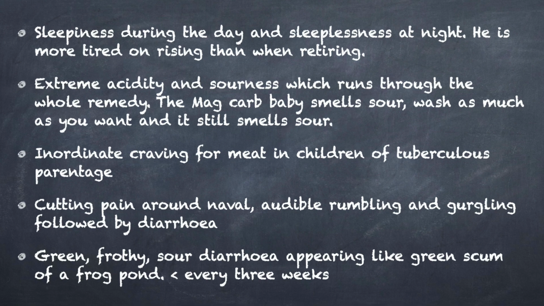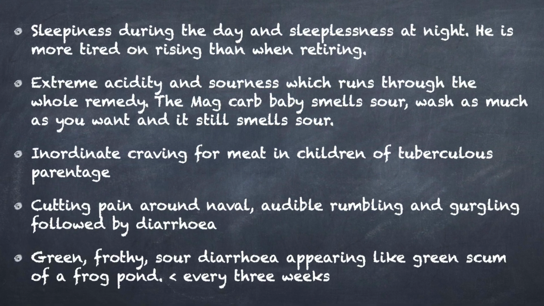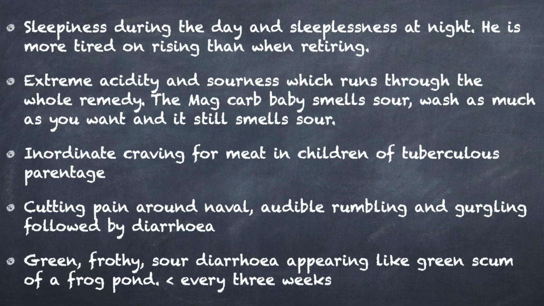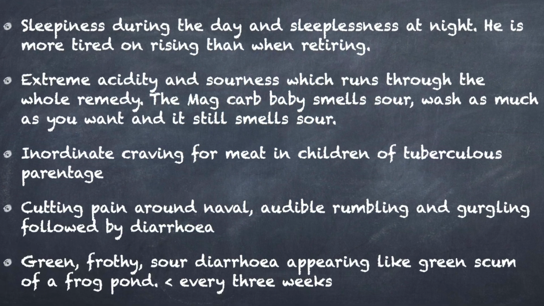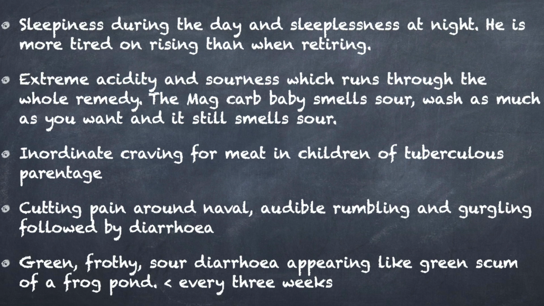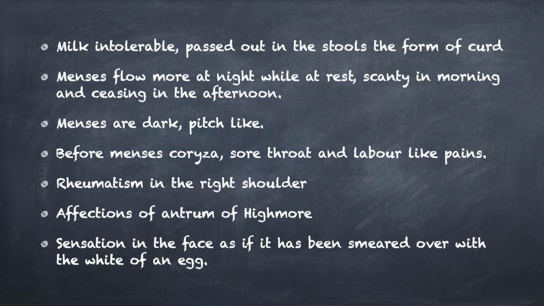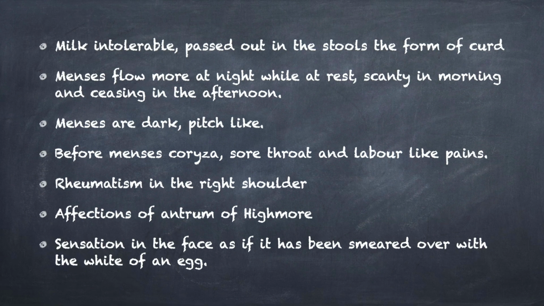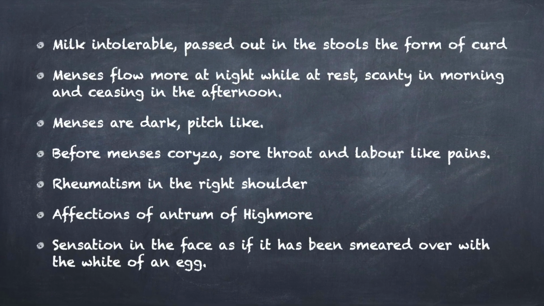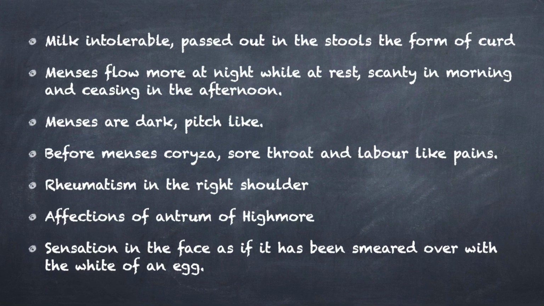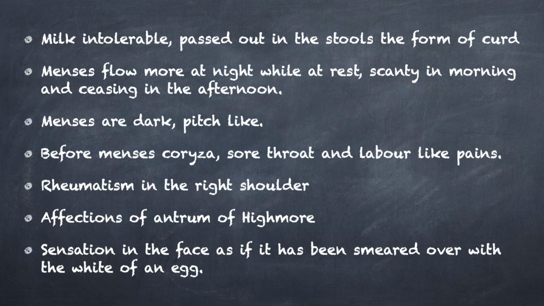Inordinate craving for meat in children of tuberculous parentage. Cutting pain around the navel, audible rumbling and gurgling followed by diarrhea. Green frothy sour diarrhea appearing like green scum of a frog pond, aggravated every 3 weeks. Milk intolerable, passed out in the stools in the form of curd. Menses flow more at night while at rest, scanty in morning and ceasing in the afternoon. Menses are dark and pitch-like.